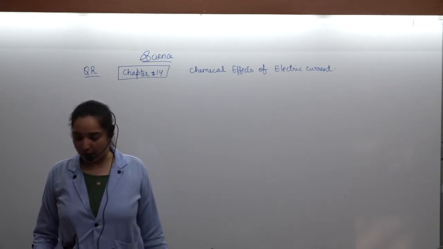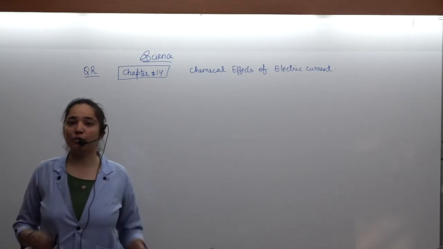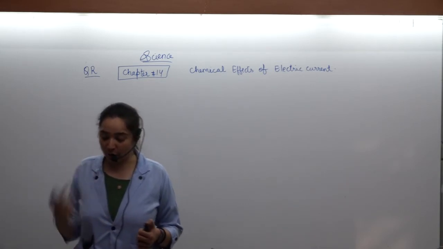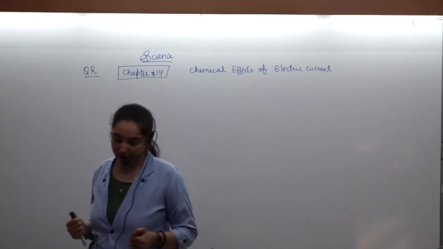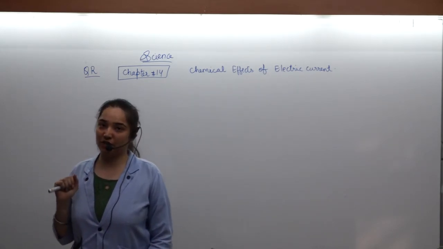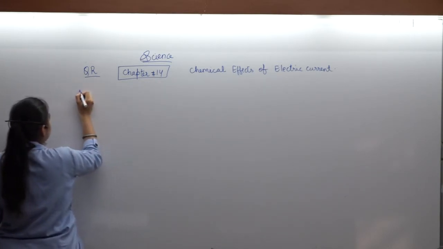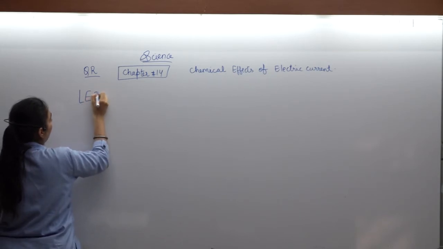Now, what are we going to see? We are going to see which substances are used for checking the flow of electric current. Yes, there are many ways by which we can check. Among them, another one is LED. What is LED?